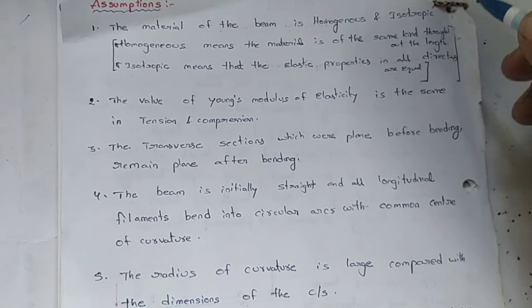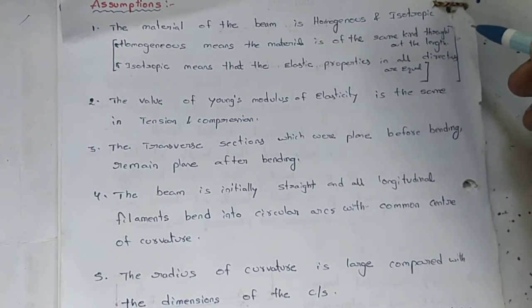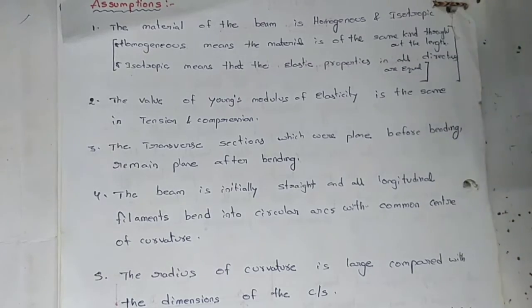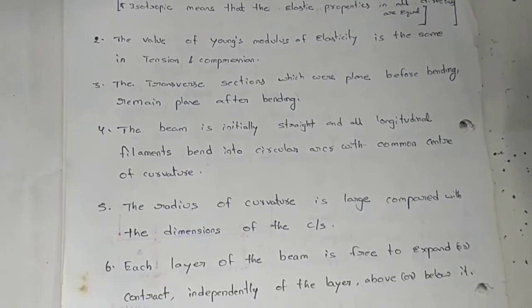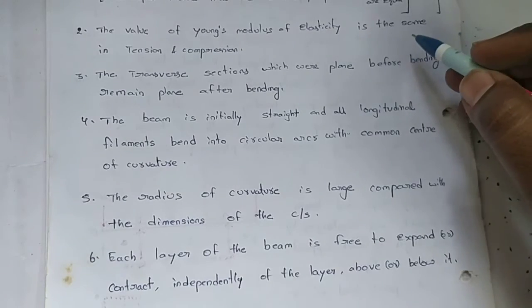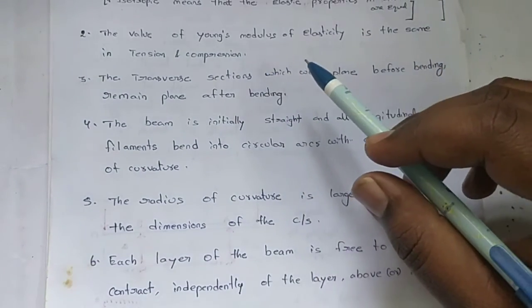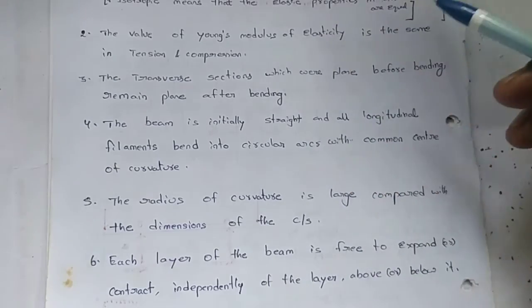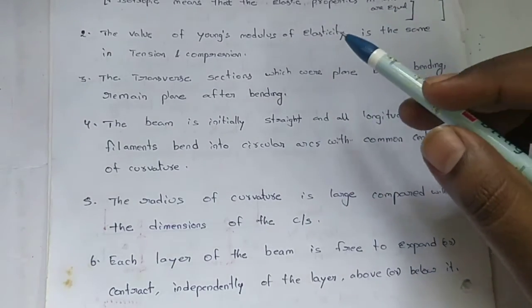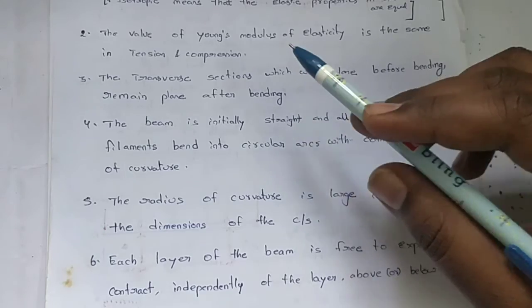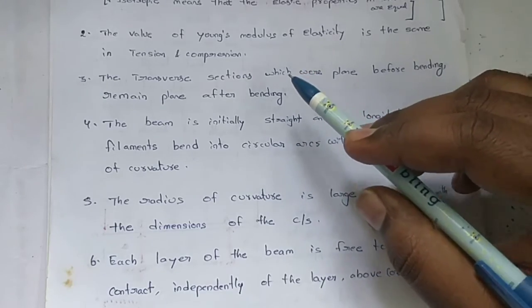All these properties are the same at any point of the beam. Next, the value of Young's modulus of elasticity is the same in both tension and compression. It is one of the assumptions during the calculation of bending stresses.